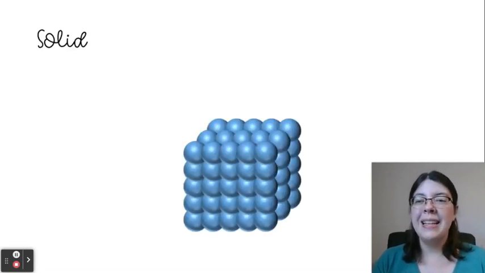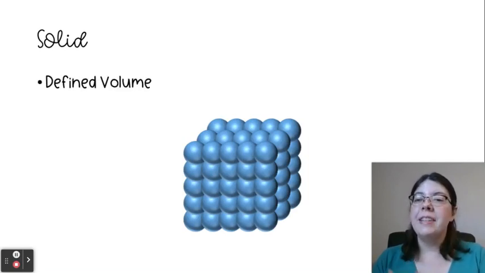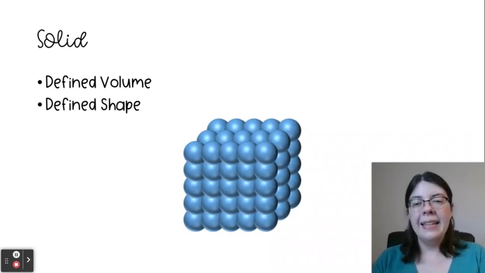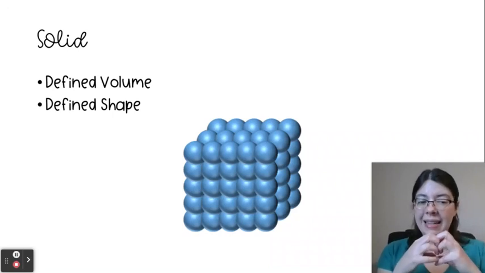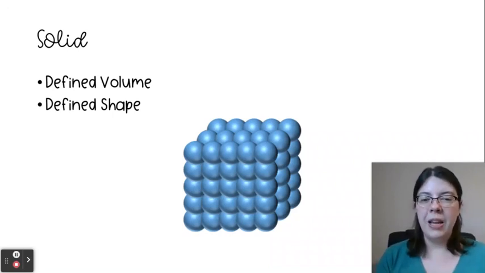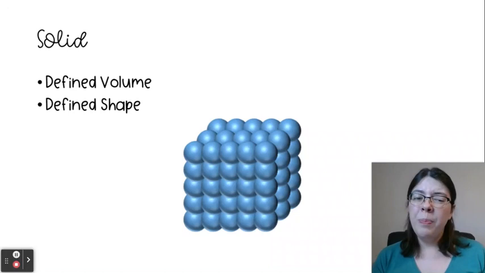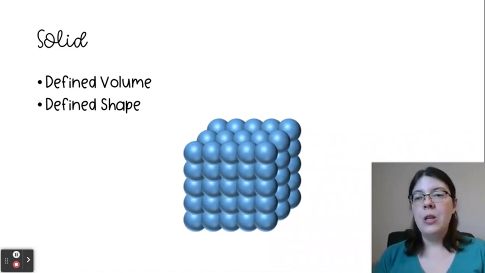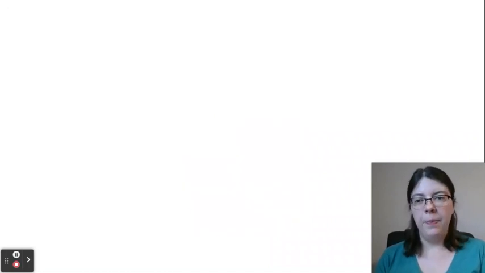So the first one is, of course, solid objects. Solid objects have a defined volume, so it always takes up a set amount of space, and a defined shape. This is because the atoms are tightly packed together. They touch one another. If you see in that picture there, they can vibrate a little, but they can't really move around any. They're kind of stuck in one location. So because they can't move, they have a defined volume and a defined shape.